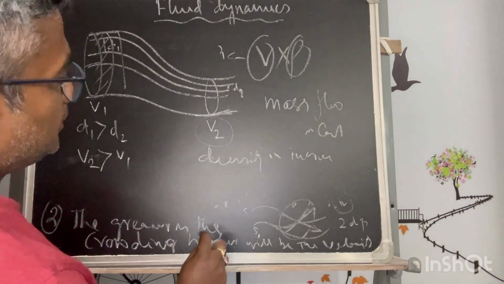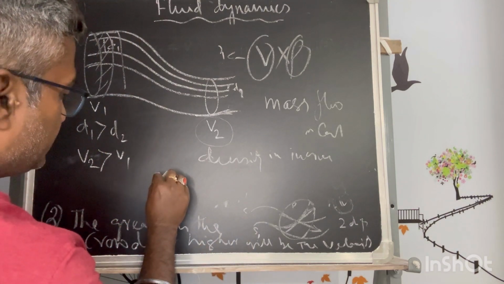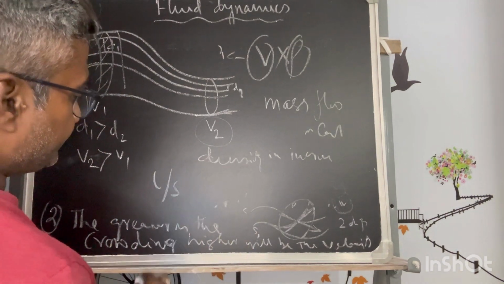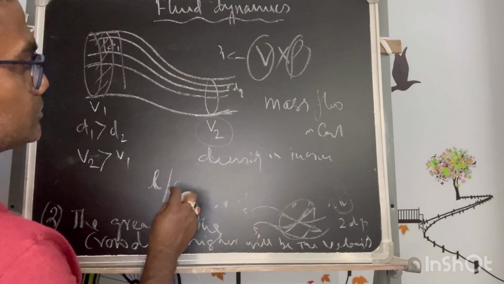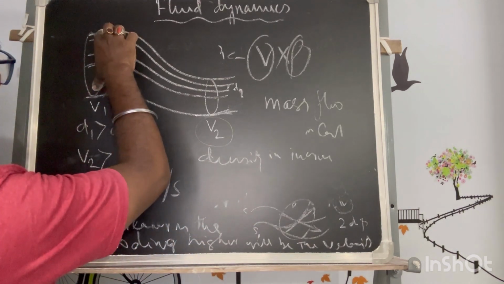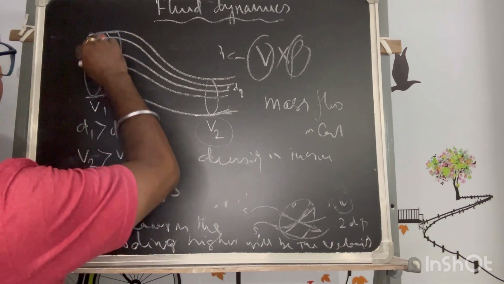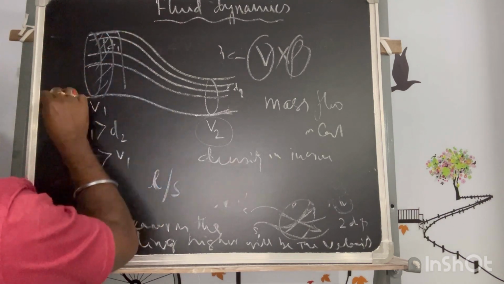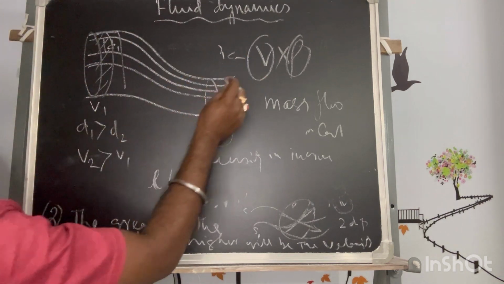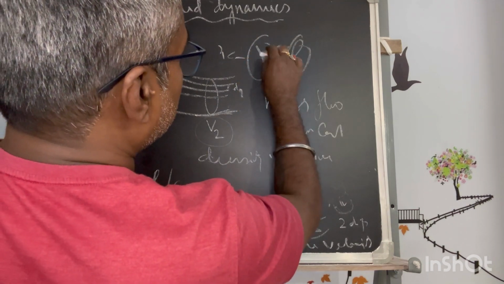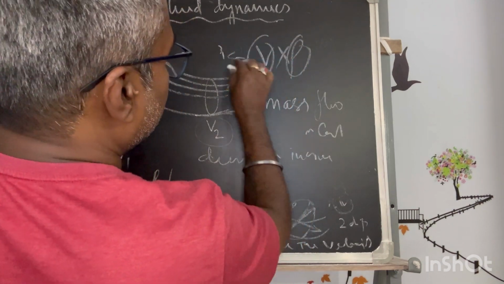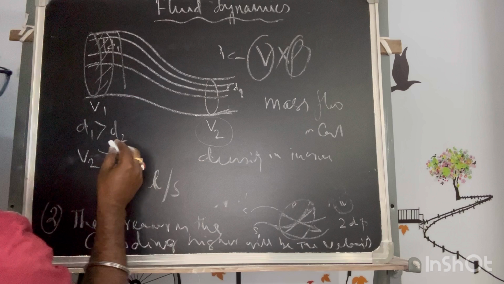Velocity is nothing but the length covered per second. So the time is the same. In the same time, if the cross section is more, what is your volume? Sorry, this is not the velocity actually, this is volume. The mass flow rate is volume into density. Now what is volume?